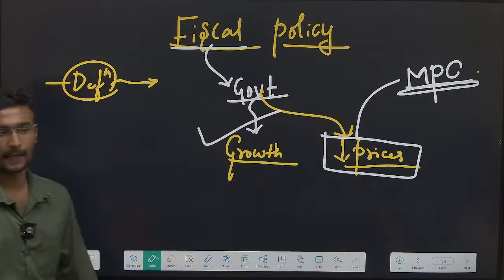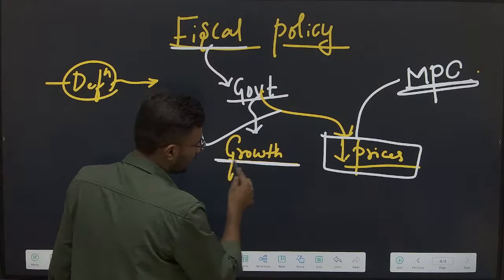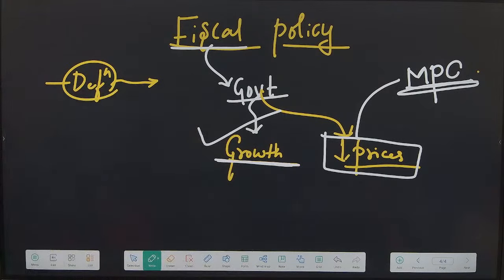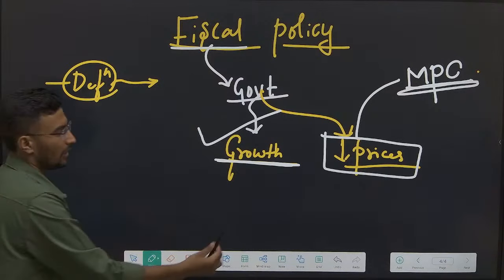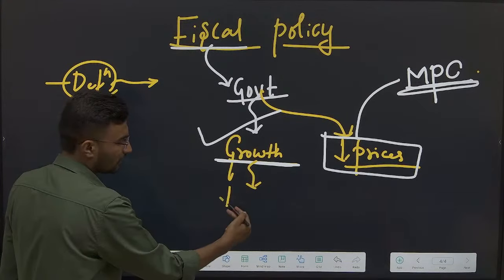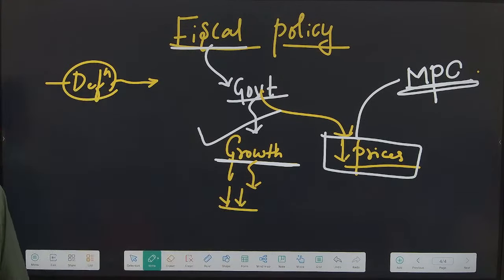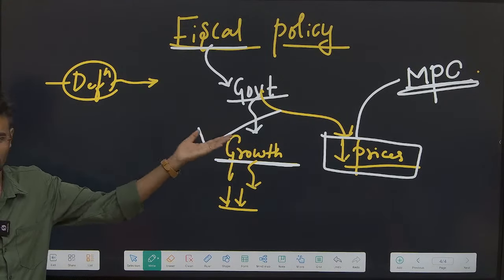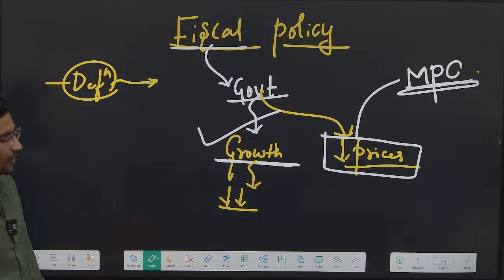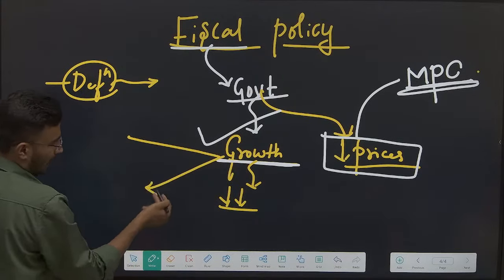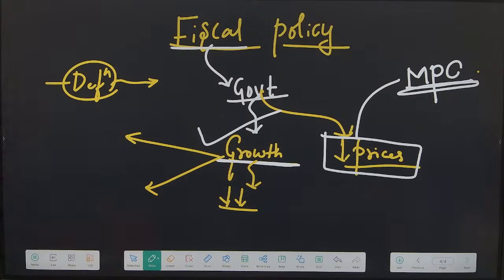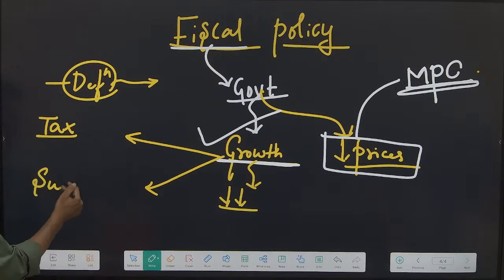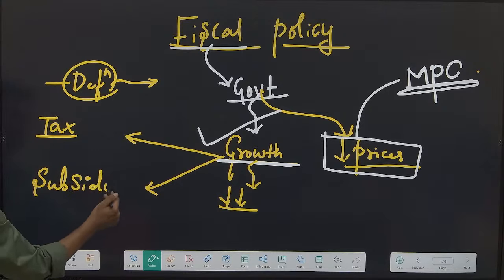We will talk about that. Done. Now with respect to growth rate, whether to decrease or increase the growth rate. Note that during COVID our growth rate was lesser, our growth rate was negative, but now I must boost the growth rate. How can I boost this growth rate? What different initiatives will they take? They have two major important things. One is taxes. Second one, we call it subsidies.